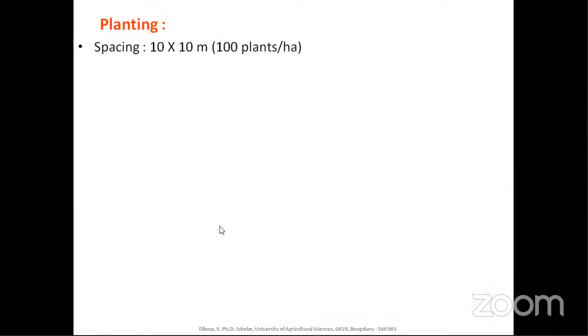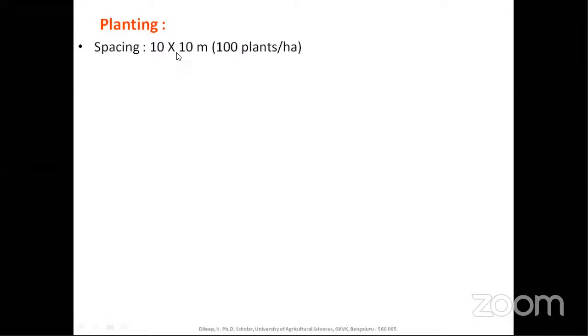So coming to planting, the spacing employed, we all know, is 10 into 10 meter. This might not be a direct question, as there is little chance of asking spacing, but there may be a question on plant population because those questions are asked.